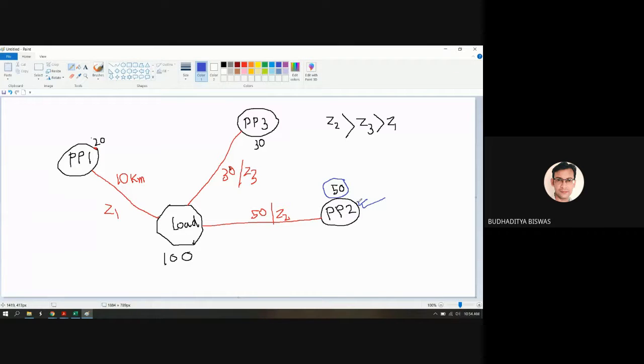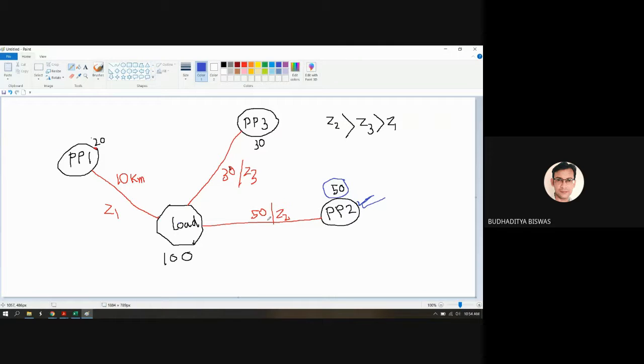So that's why it is called a penalty, because nobody else will pay. The consumer gives the tariff, but the tariff is for the power they actually receive. They should not compensate for this loss. So power plant 2 should generate some power extra compared to this 50 megawatt to compensate this loss. That's why the term penalty is associated here.